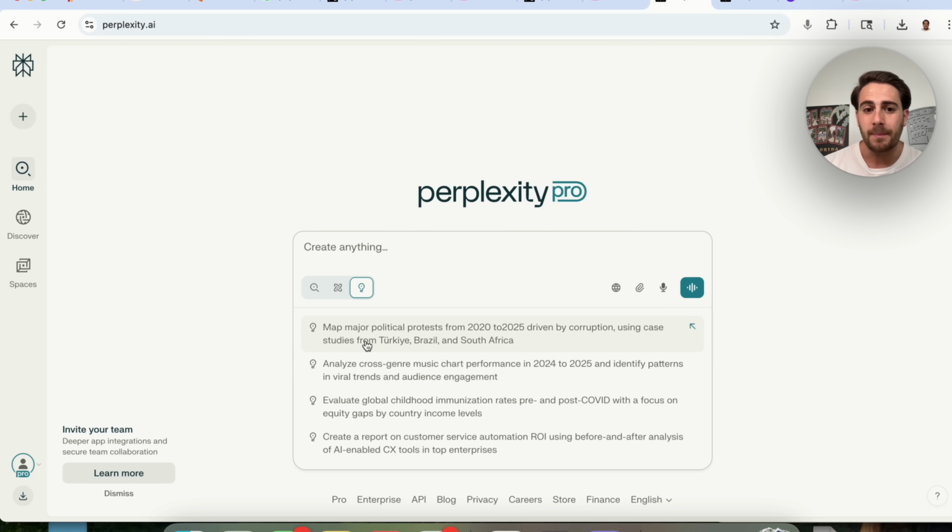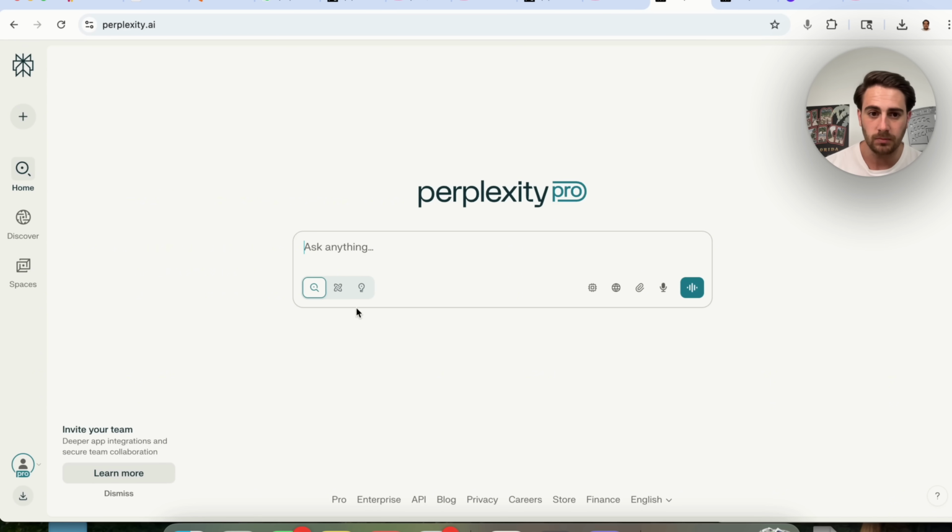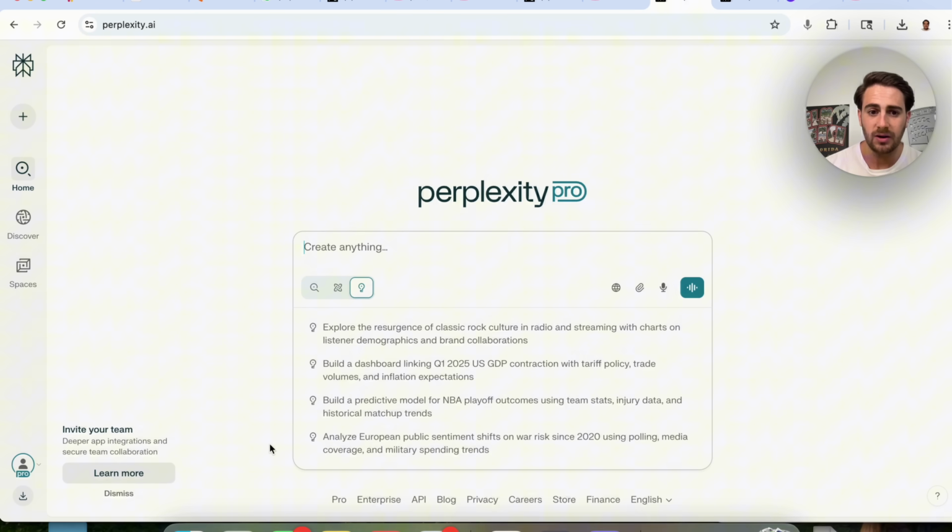So we could have this map out major political protests. We could have this analyze cross-genre music chart performance. We could have this evaluate things. We could have this create reports, or we could even have it create dashboards. Sometimes when you refresh this right here and then you come over here, it will give you different things. For example, explore the resurgence of classic rock, or build a dashboard linking Q1 2025 US GDP contraction with tariff policy, trade volumes, inflation expectations, build a predictive model for NBA playoff outcomes, and analyze the European public sentiment shifts on war risks since 2020.